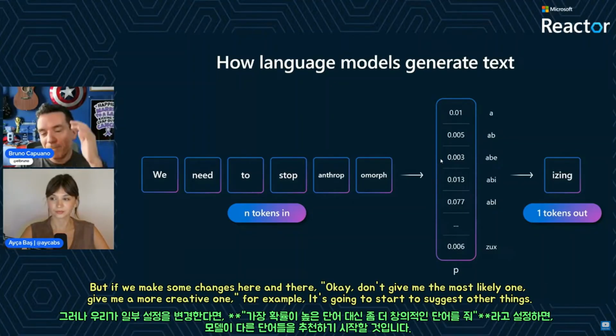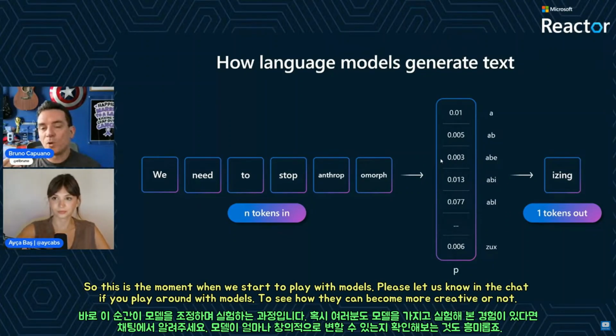But if we make some changes here and there, okay, don't give me the most likable one. Be more creative. An example is going to start to suggest other things. So this is the moment when we start to play with models, and please let us know in the chat if you play around with models to see how they can become more creative or not.